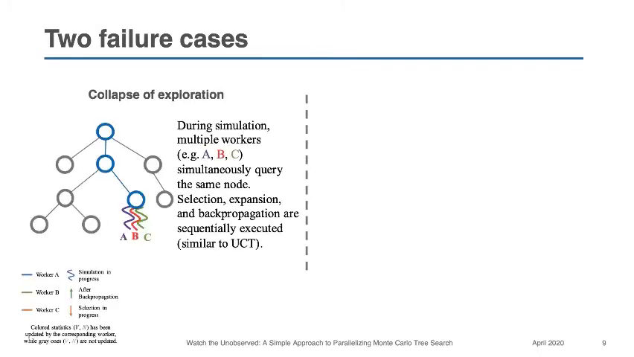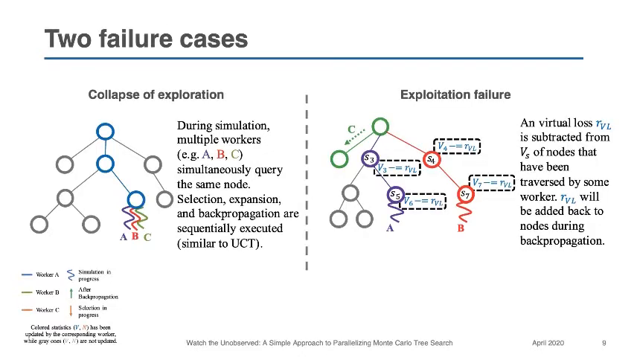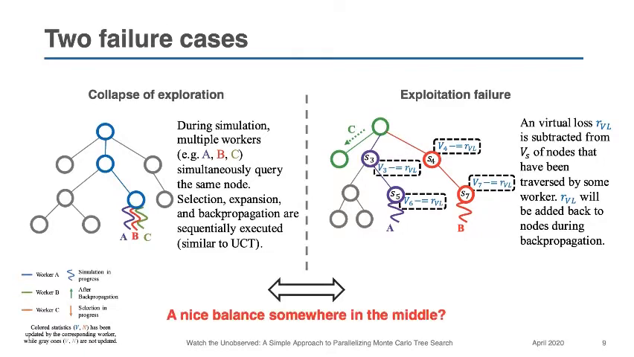The first is called collapse of exploration. If multiple workers simulate the same node, then the algorithm is less efficient in terms of exploration. However, if we force different workers to simulate different states, the efficiency of exploitation will be sacrificed. That is, even if we know some nodes are preferable, we still tend to explore anyway. So we want to find some balance to avoid both failure cases.